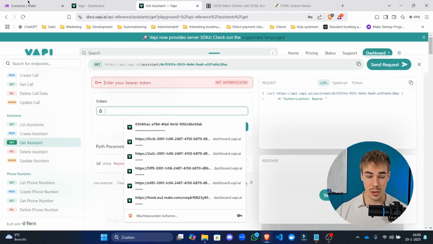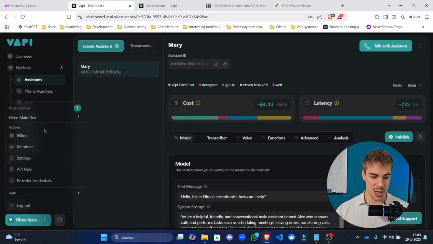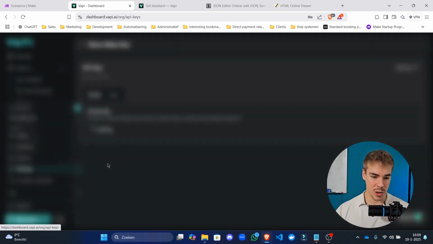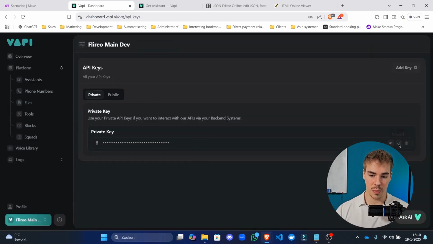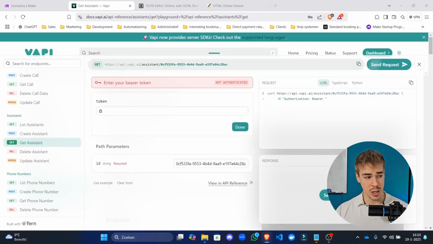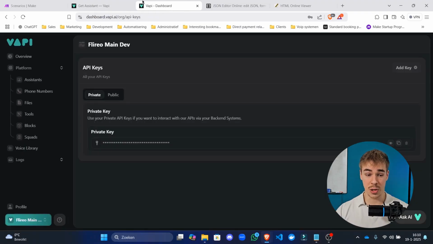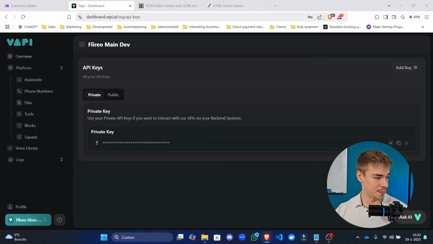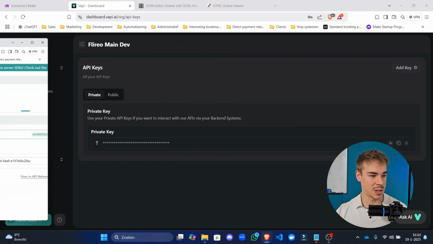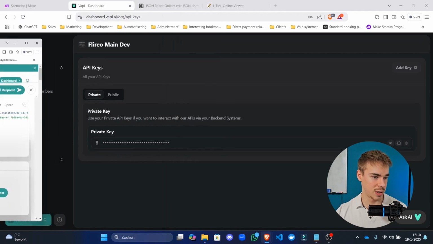Now, the way that you're going to do that is you always have your bearer token, which is your unique identifier, and your authentication token, which is kind of like your password, but then for programmers and developers. And the way that you find it is you go to API keys, private key, you copy it right here. And I'm quickly going to do this off screen because the point of that bearer token is that you don't show it to anyone because it's a secret token. And many of you guys have already heard me talk about this too many times, but you don't want to share that secret token with anyone.